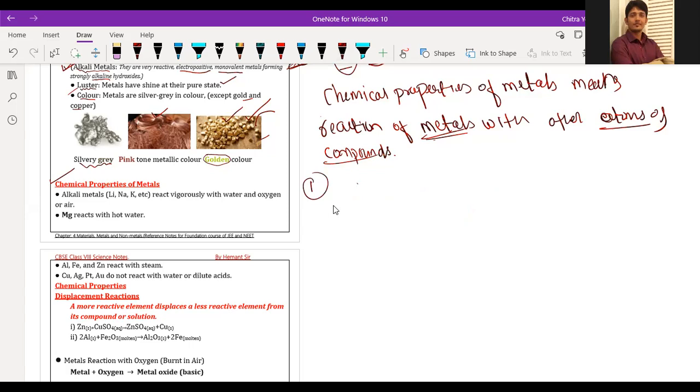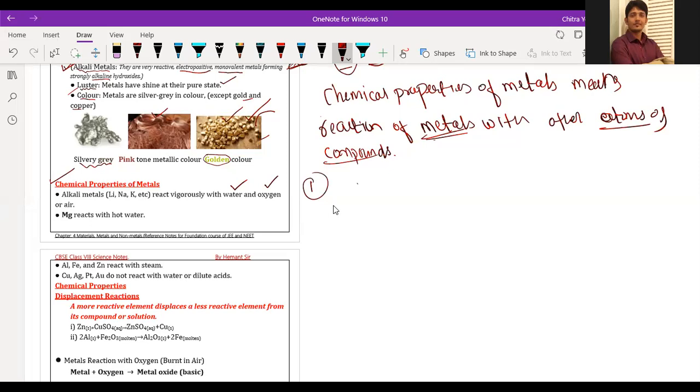So first property we have: reaction of metals with water and oxygen. First we will discuss the chemical properties of metal, in which we will discuss the reaction with water. Sir, what did you write after "with other"? We will discuss one by one.